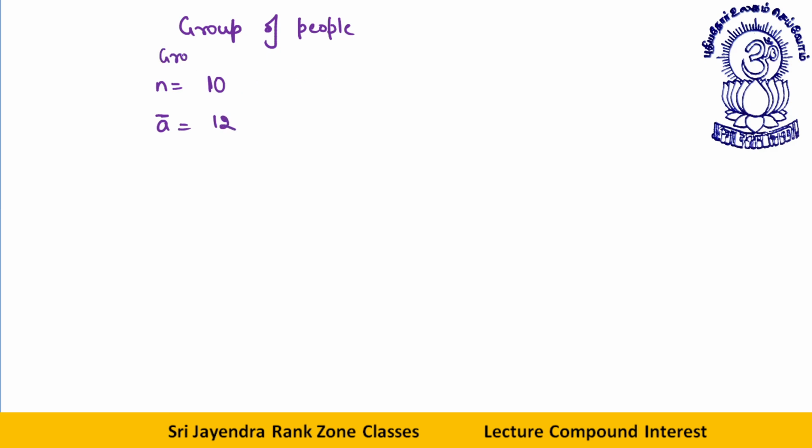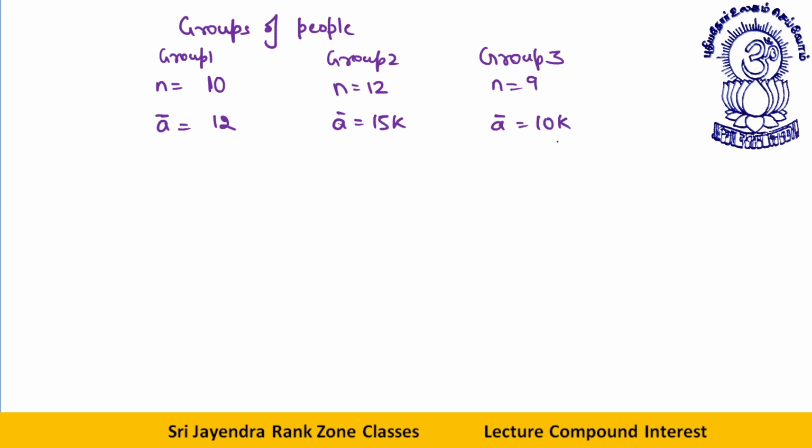This is group 1, this is group 2. In the last I will take a group 3rd. Let's say in this group there are 12 people with their average salaries being 15k per month. The last group has 9 people with their average salary being 10k.